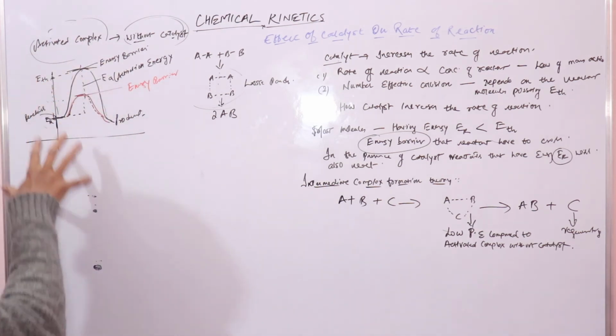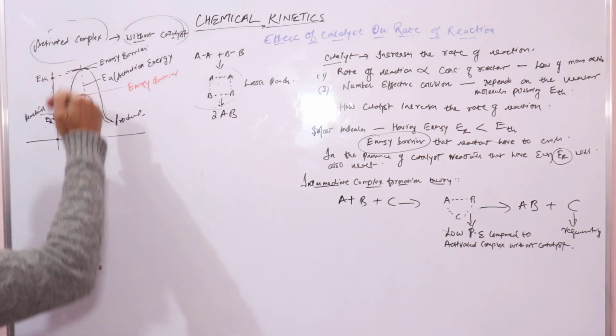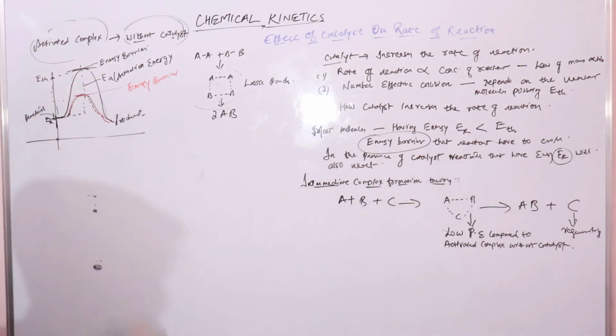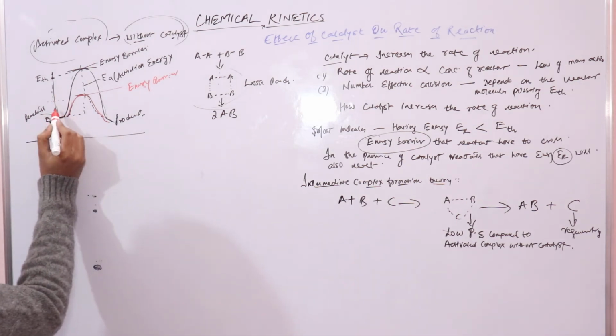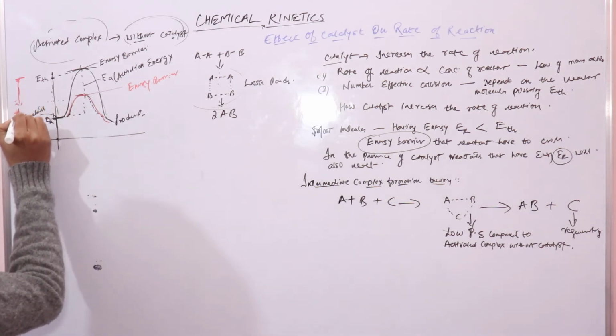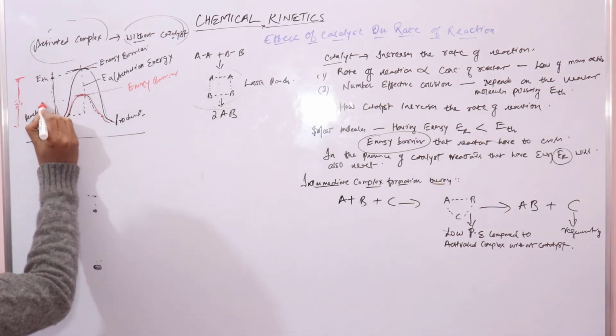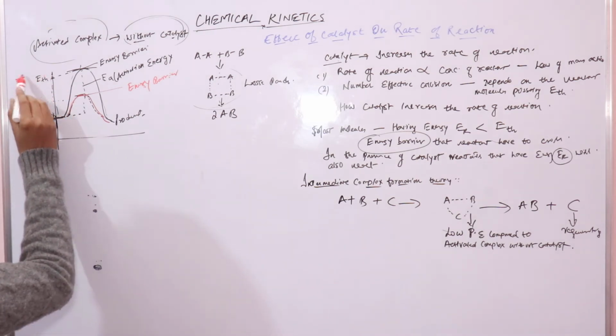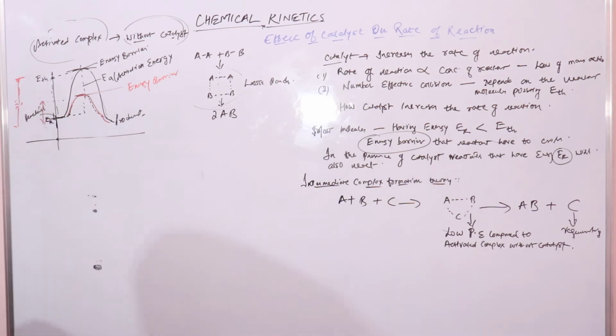Now more molecules that have energy less than the threshold energy would also be able to undergo reaction. Earlier this much energy was required to cross this energy barrier. Now only this much energy is required. This much energy is lessened.